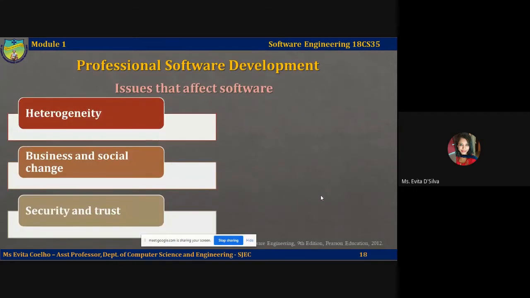Even though there are a variety of softwares which we are going to learn in some time, we are going to look at the different diverse softwares that are available. And even though I told you there is no one size fits all, there is no one single software engineering technique or process that you can apply to develop all kinds of software. That won't happen. Based on the type of software you're going to develop, you're going to pick an appropriate software engineering technique or technology, and you're going to use that. But these are the general issues that affect all kinds of software.